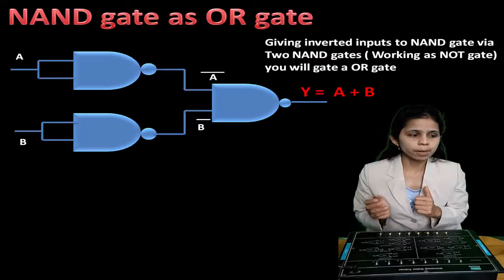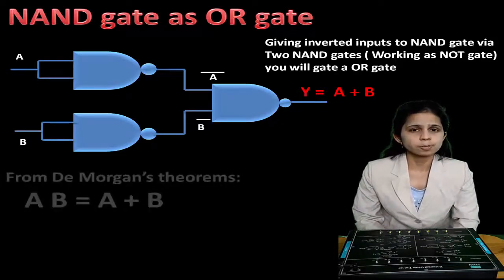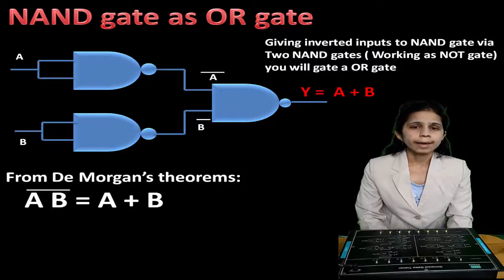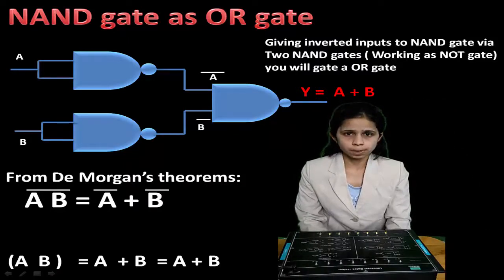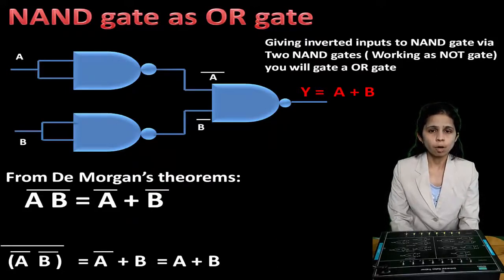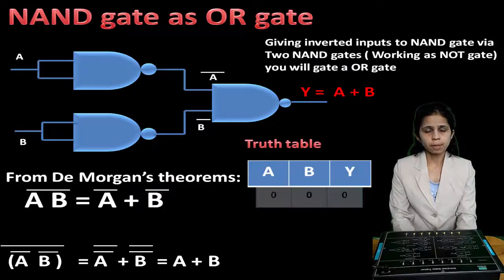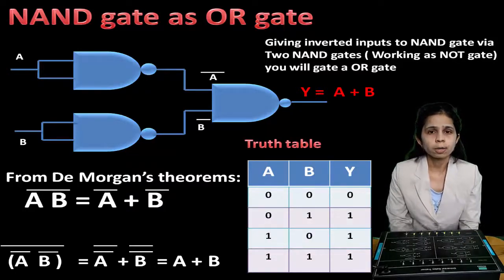So the output will be, to make a NAND gate as an OR gate, we will require De Morgan's theorem, which tells us that (A dot B) bar is equal to A bar plus B bar, and (A bar dot B bar) whole bar is equal to A double bar plus B double bar. So that will be equal to A plus B, which is the output of an OR gate.